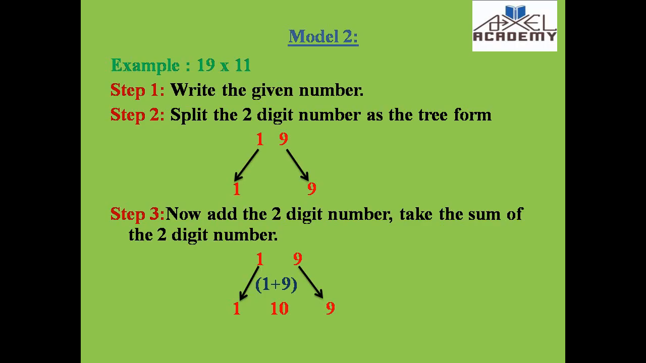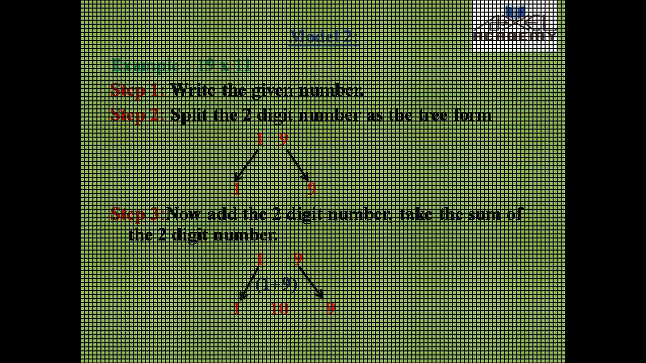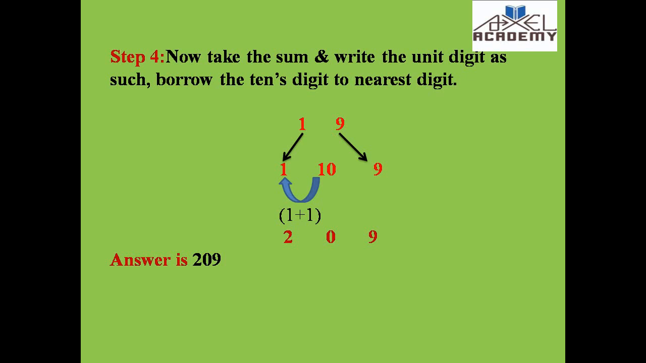Next is model 2. I have taken the example 19 into 11. First step, as usual, write the given number, and second step, split those 2 digits. For 19 I have made a tree form, that is 1 and 9 separated. Third step, add those 2 digits and take the sum. If I add, I get 10. So can I write 1, 10, 9 as digits? No, it's wrong. You should not write like that. Already I said you can't write the 10 as such.